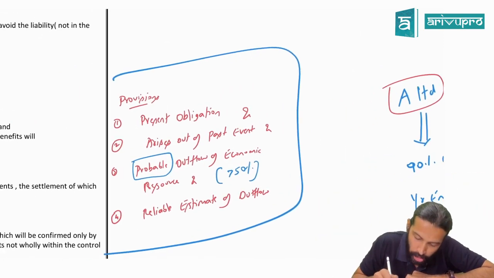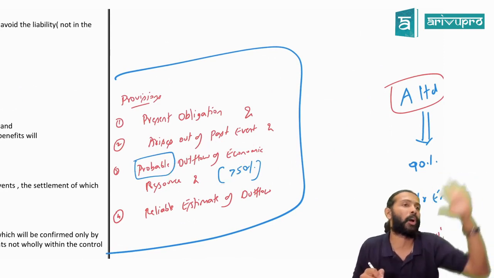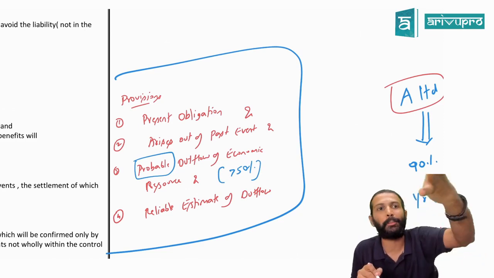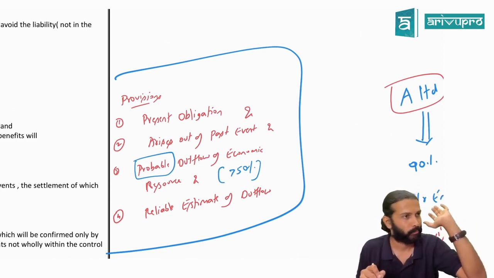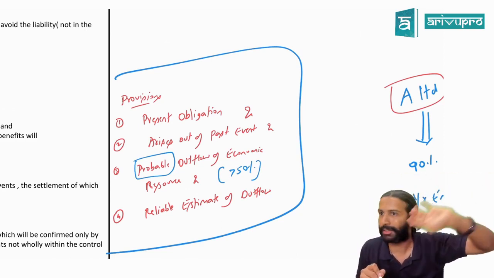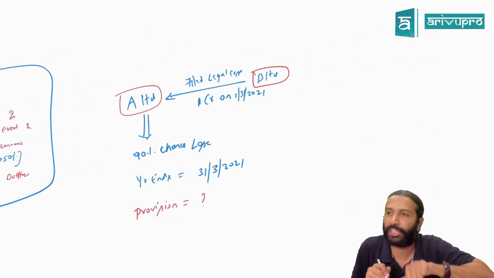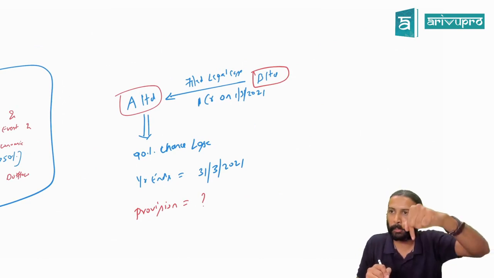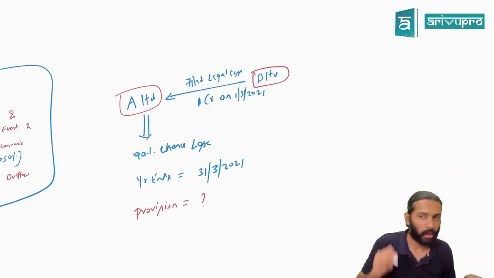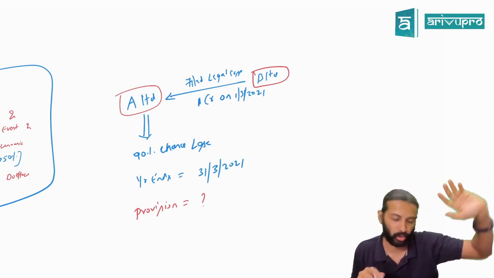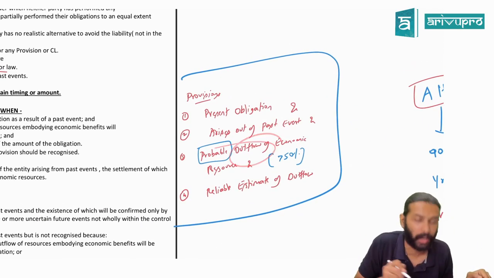Due to this event, there should be a probable outflow of economic resources. Meaning there is a more than 50% chance that A Limited has to pay money or some other asset or resource. What is our lawyer saying, sir? There is a 90% chance. That means 50% or more than 50% chance? There is a more than 50% chance that A Limited has to pay the money here. Correct or no? So condition number 3 is getting satisfied.